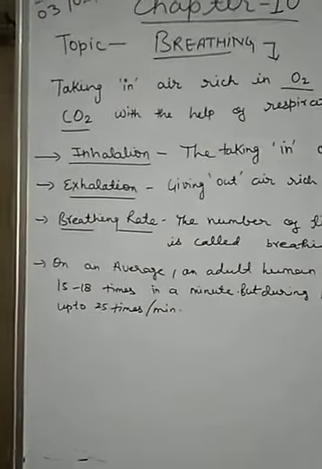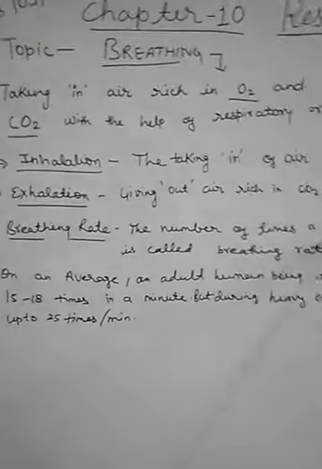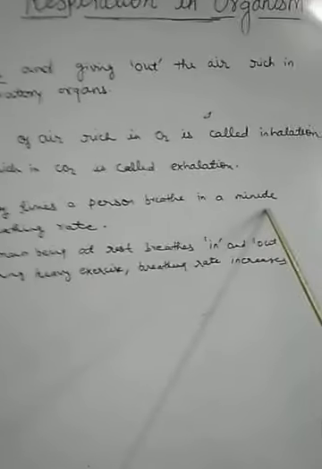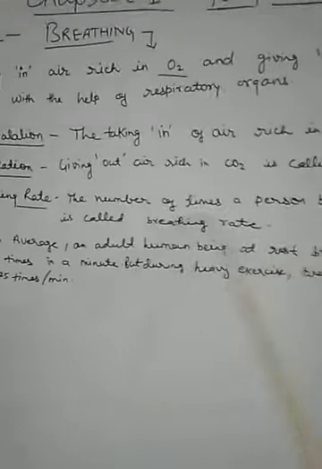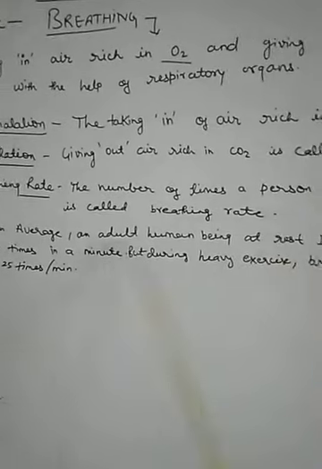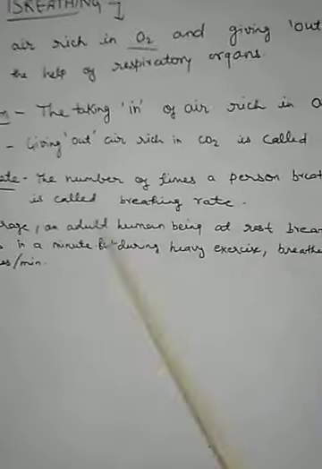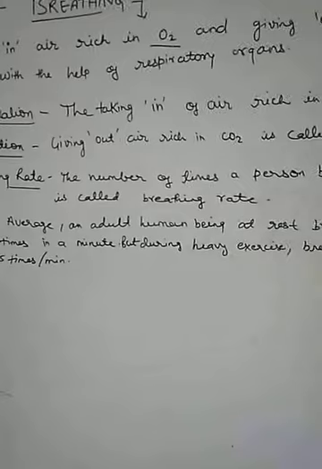So children, the number of times a person breathes in a minute is called breathing rate. That means the number of times we breathe in one minute is called breathing rate.